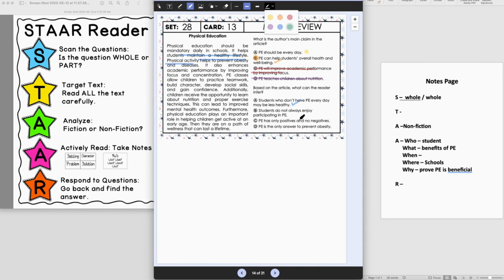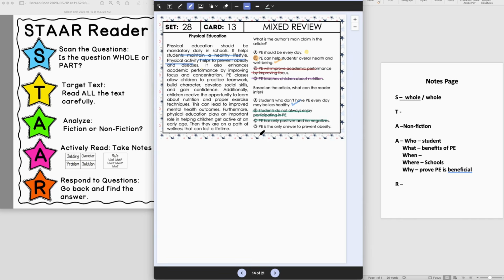Students do not always enjoy participating in PE. Okay, well, that might be true, but there's nowhere in here that it talks about a student's opinion about PE, so we're going to cross that off. PE has only positives and no negatives. Okay, so this article only addresses the positives, but that doesn't mean we can infer there are absolutely no negatives, so we're going to cross that off the list.